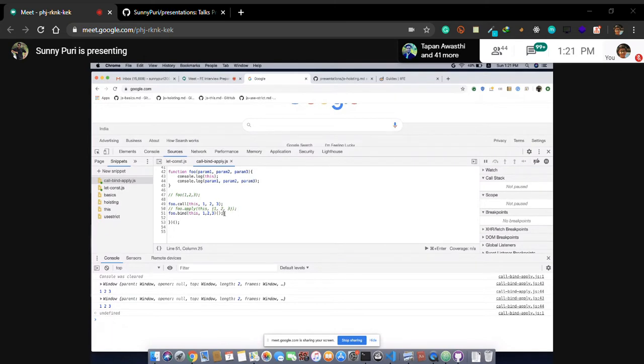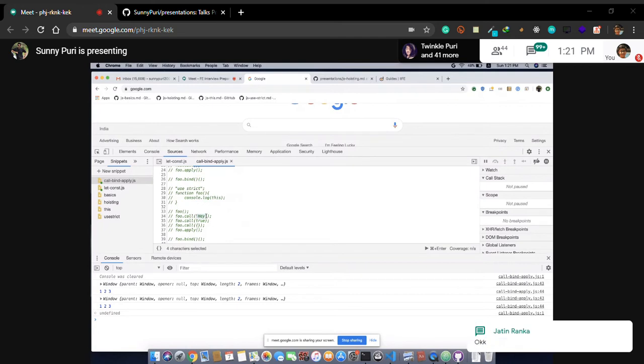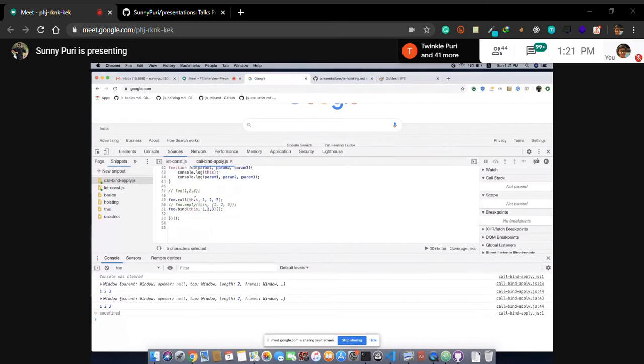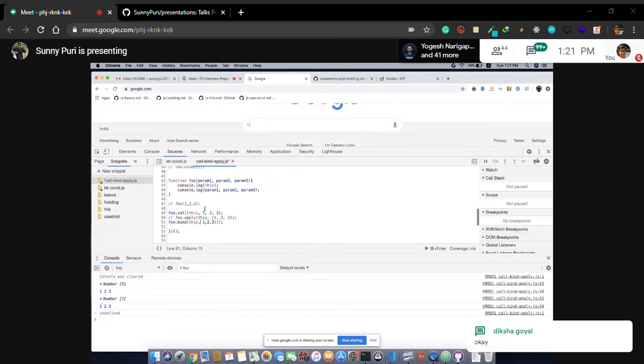Okay. So basically, whatever you're passing as the first argument to call, it is assigning to this. Let's say if I pass 5, this will be 5. If 7, this will be 7. So whatever I'm passing as the reference. If you have not attended the first session, this will be a very tough concept for you guys.